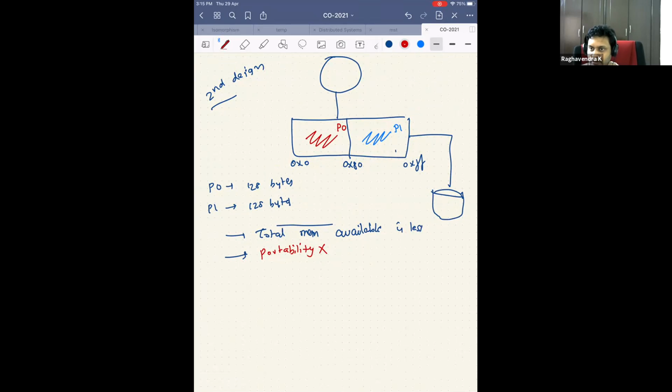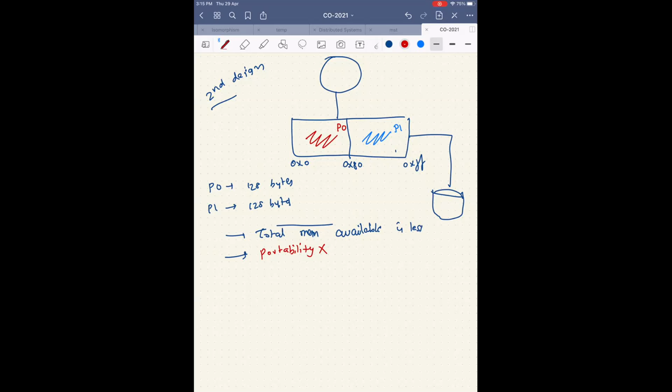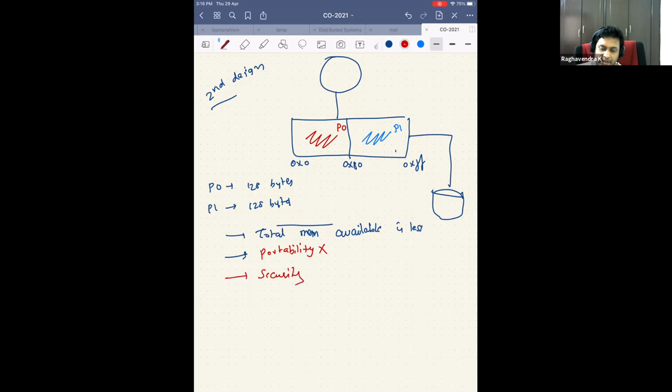There's one bigger problem here. I think you're all good people, so maybe you're not thinking about it this way. One program can try to mess up the other. So there is no security at all, right? What is the guarantee that, let's say I launch this program, process 0 can generate an address? Let's say you told process 0 you have 128 bytes from 0x0 to 0x80. But this process 0 is just an evil process. Maybe it generates an address 0x83, and it will go and read what this other process is doing, something else where it's trying to read this data, right?